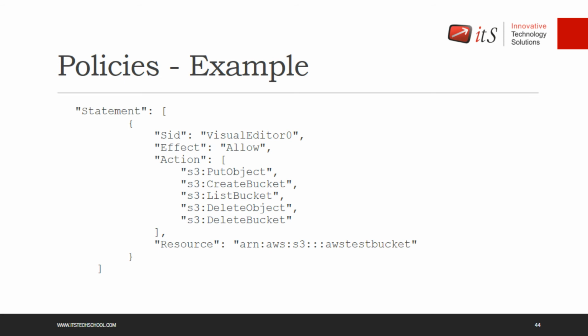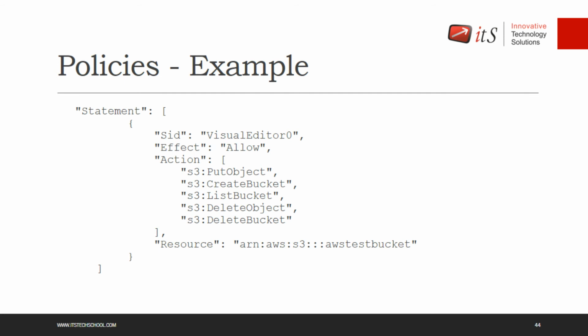But if you're wondering why there is no account ID and no region name over here, the reason is that S3 is not dependent on a particular region or a particular account. It can be managed by multiple accounts and multiple regions. It's also one of the global services. That's why with the S3 service, you will not see the account ID or the region name in the ARN. But I will show some ARNs for virtual machines, users, and policies, where you'll see the region name and the account ID.